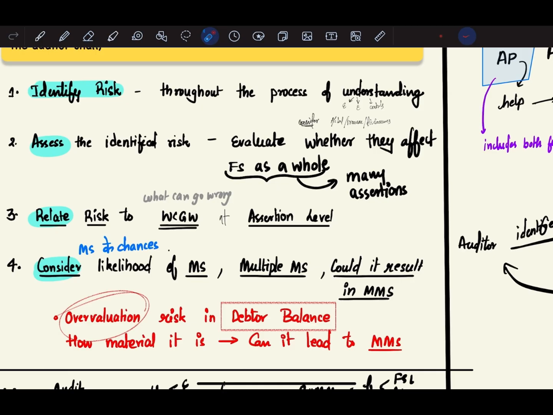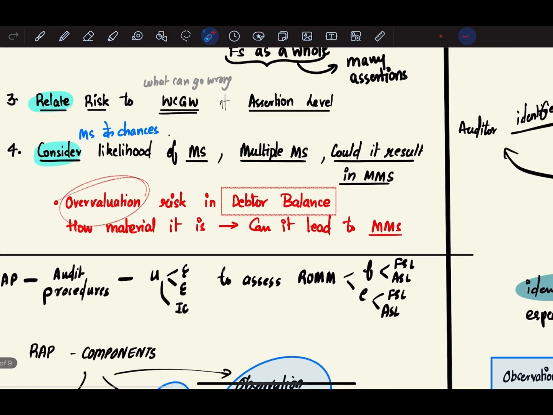Once he has identified the risk, he will relate the risk to what can go wrong at the assertion level. So first, he will assess the identified risk and check whether they are affecting the financial statements as a whole, and then he will relate the risk to what can go wrong at the assertion level. Next, he will consider the likelihood of misstatements. Are there multiple misstatements? Could it result in material misstatement?